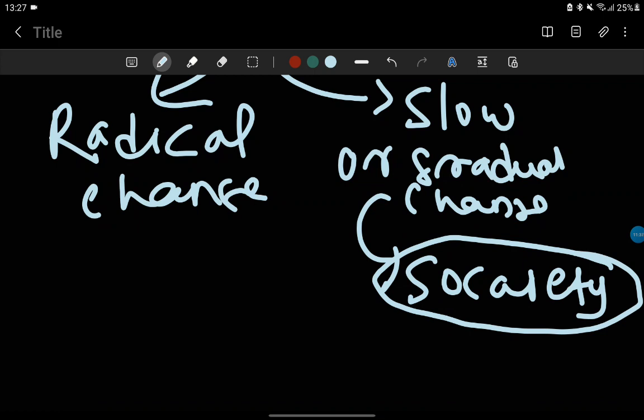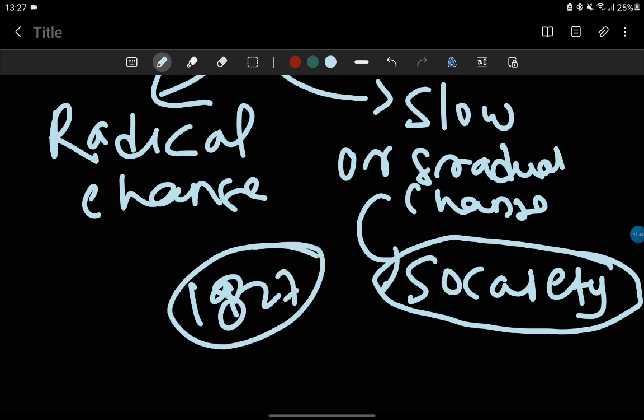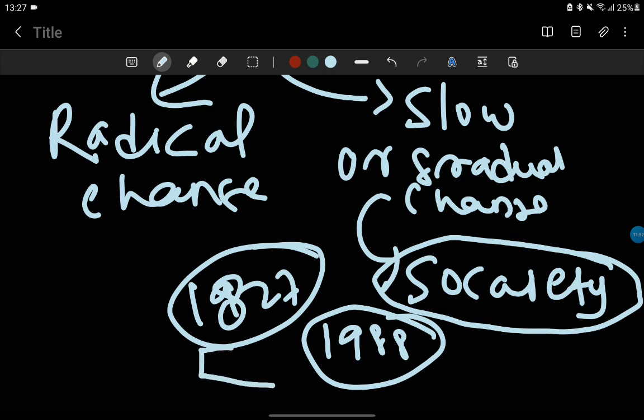When the Sati Abolition Act came, nearly around 1827, but even in the Indian context, we get the last Sati case in 1988. See how slowly society adapts to this particular law. That is slow or gradual change.